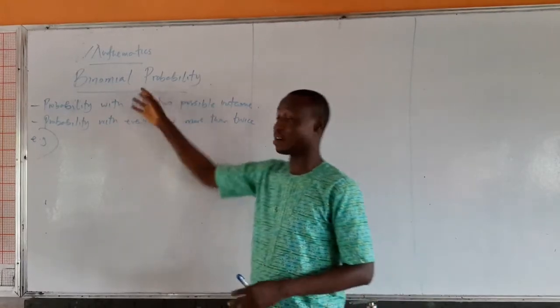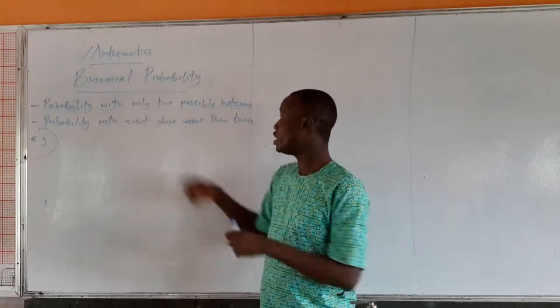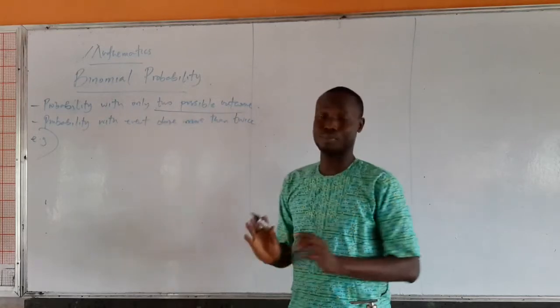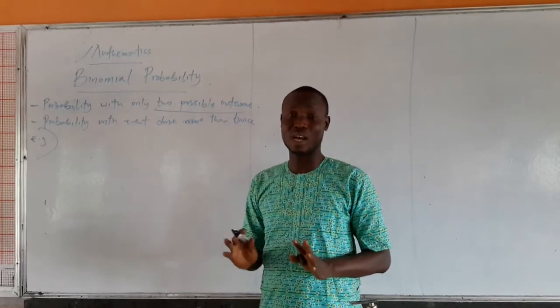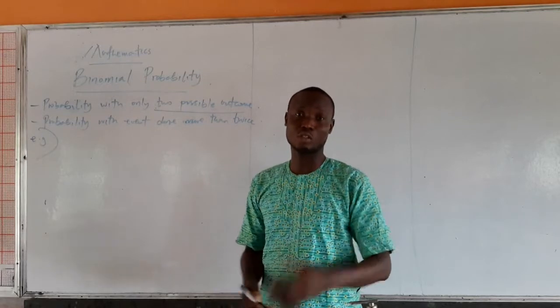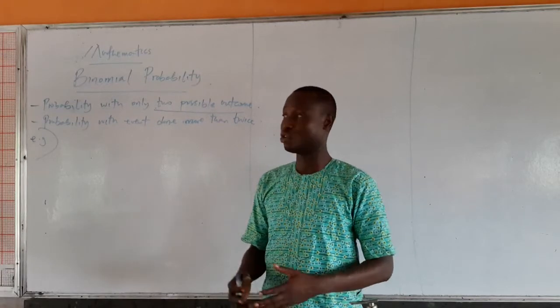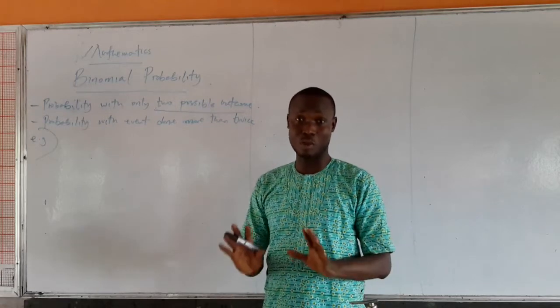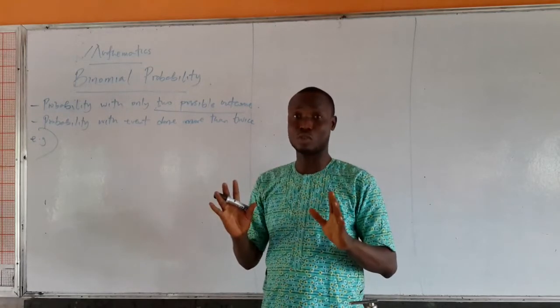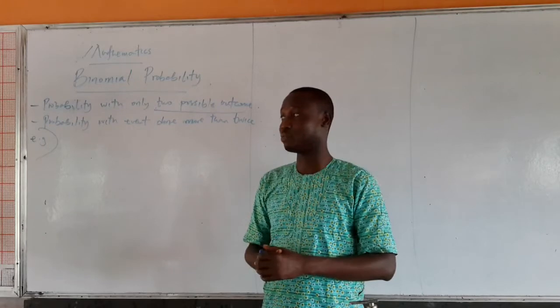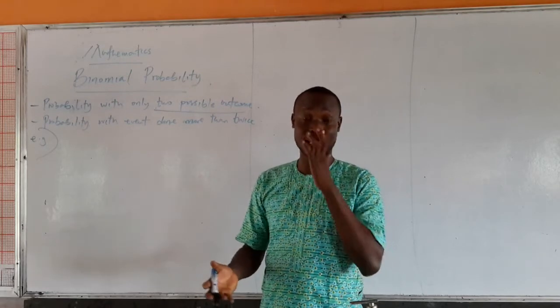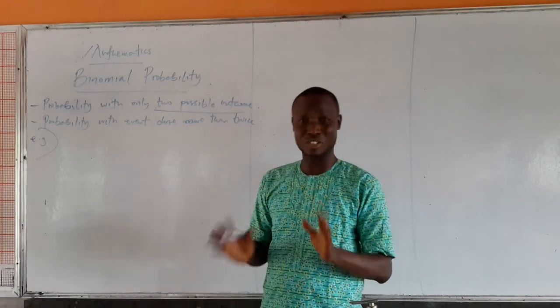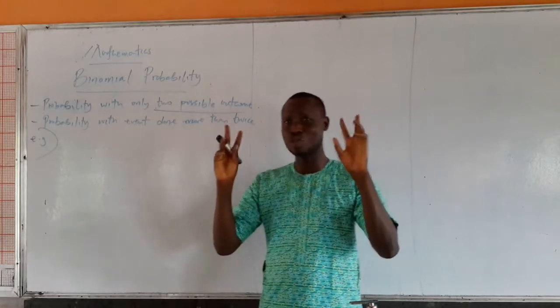So binomial probabilities are those types of probabilities that have only two possible outcomes. There are only two things that could happen in the event. Just like your tossing of a coin. If you toss a coin, you only have two things that can happen. It's either you get head or you get tail. Or, for example, if you go for an election, it's either you win the election or you lose the election. Those kinds of probabilities where you only have two possible events.